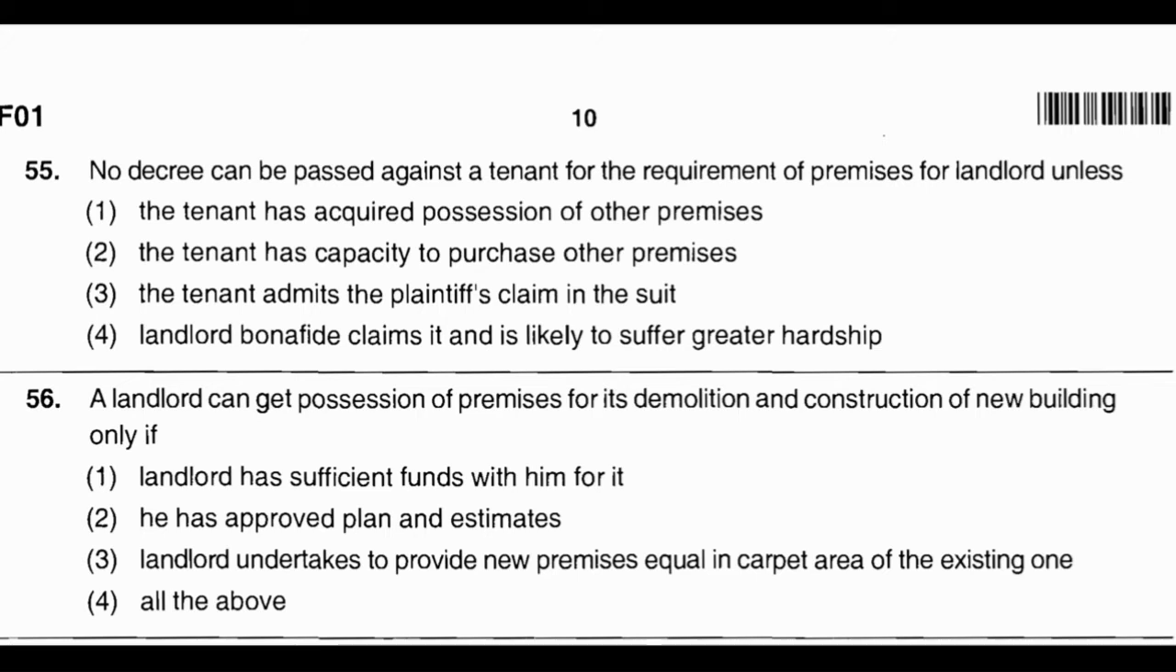Now question number 56. A landlord can get possession of premises for its demolition and construction of new building only if option number 1, landlord has sufficient funds with him for it. Option number 2, if he has approved plan and estimates. Option number 3, landlord undertakes to provide new premises equal in carpet area of the existing one. And option number 4, all of the above. And the correct answer is option number 4, all of the above.